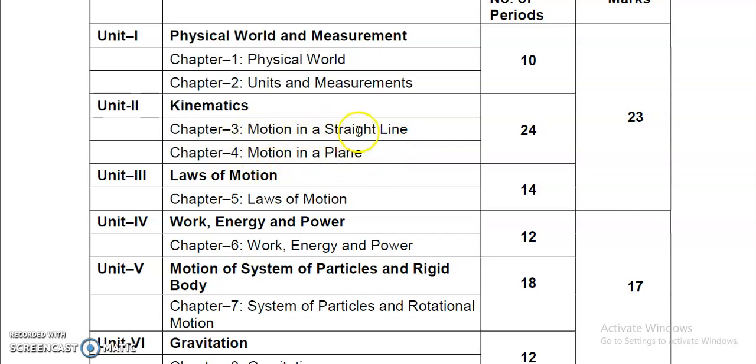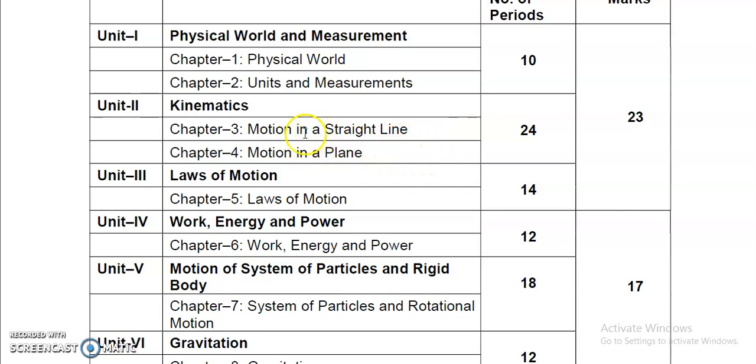In the chapter motion in a straight line, we'll study a body which is moving in such a manner that only one coordinate is changing. One coordinate means what? Either the x coordinate or the y coordinate or the z coordinate. So if only one coordinate is changing, that is called motion in a straight line. And so many things are there in this chapter along with this.